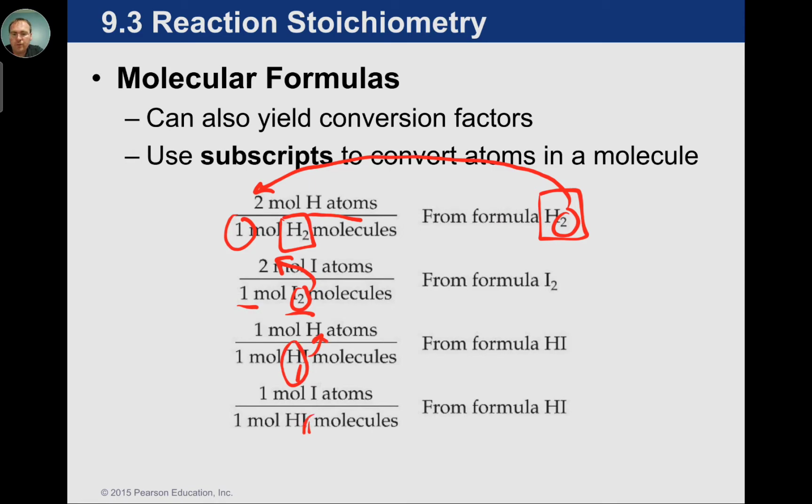And there's an implied subscript of 1. There's 1 I atom in every HI molecule. So it's a little bit rare to use those, but it is something that you'll see briefly, using subscripts instead of coefficients. Coefficients are a whole lot more useful and a whole lot more common in some of our homework and exam questions.